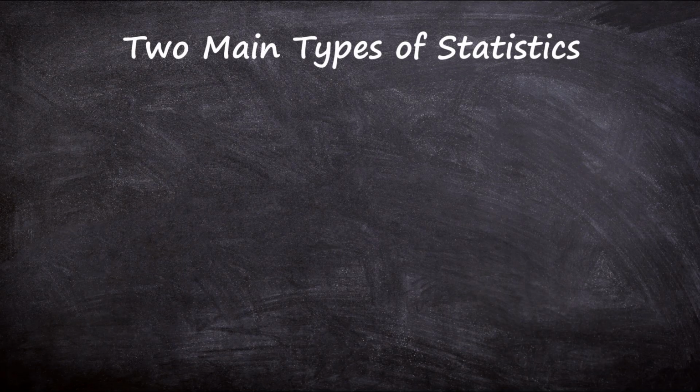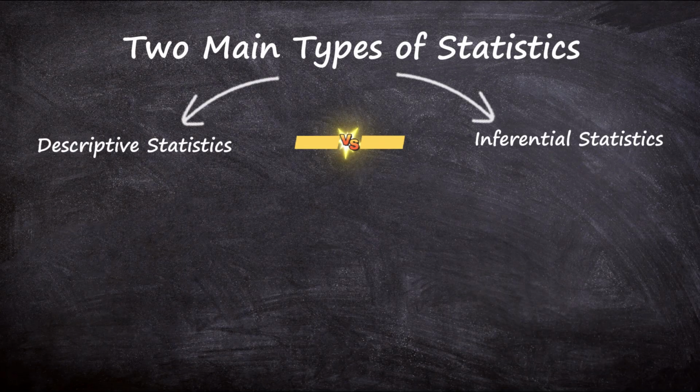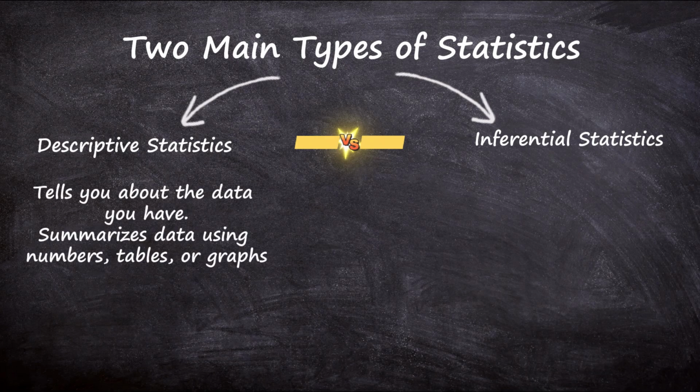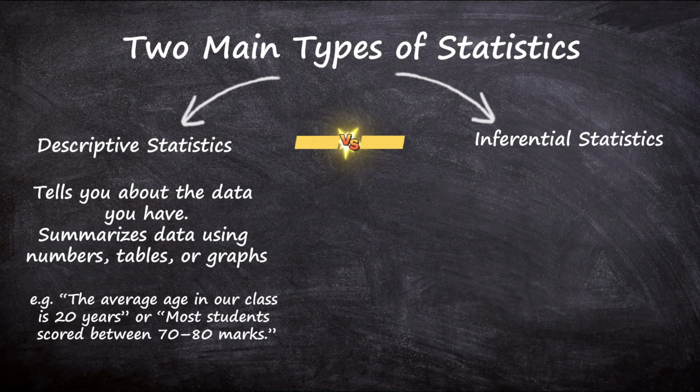There are two main types of statistics: descriptive statistics and inferential statistics. Descriptive statistics tells you about the data you have. It summarizes data using numbers, tables, or graphs. So it gives us the information about the existing data we have. For example, the average age in our class is 20 years, or most students scored between 70 to 80 marks.